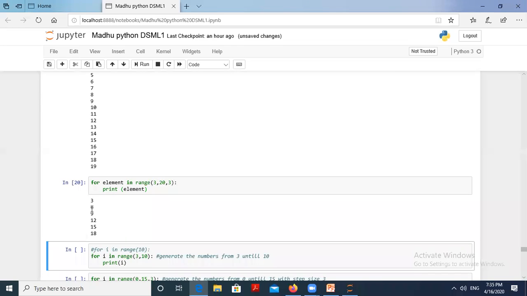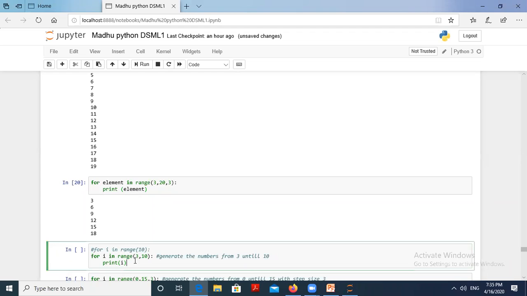Yes or no? 3, 6, 9, 12, 15 and 18 only. I didn't access the element equal to 19. I want to access only these numbers. I can go with what? Range with the starting argument, ending argument and step size. Then only it will be displayed according to that. This loop will be continued.